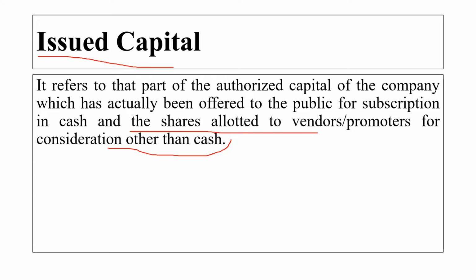Now, the authorized capital is the amount which we register in the memorandum of association, and this capital is offered to the public for subscription. It will be in cash, and the shares will be allocated to the vendors and promoters for consideration other than cash. It sets the limit of the capital available for subscription.